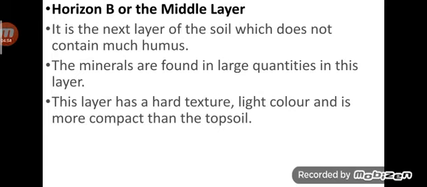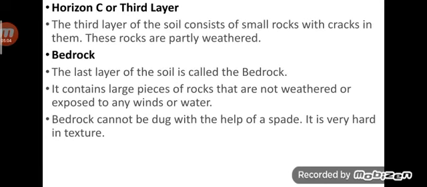It is the next layer of the soil which does not contain much humus. The minerals are found in large quantities in this layer. This layer has a hard texture and light color. Then horizon C is the third layer. The third layer of soil consists of small rocks and cracks in them. These rocks are partly weathered.